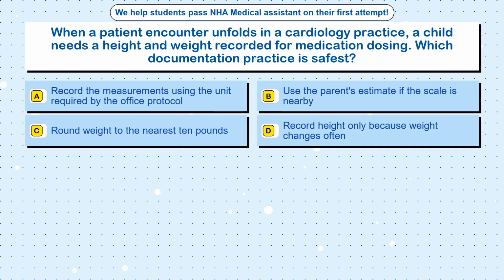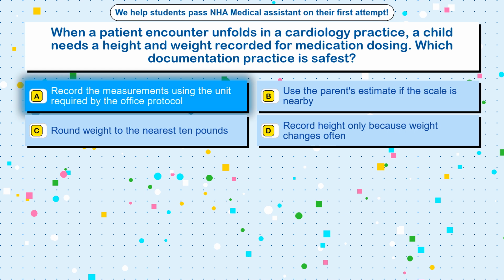Question 34. When a patient encounter unfolds in a cardiology practice, a child needs a height and weight recorded for medication dosing. Which documentation practice is safest? Option A, record the measurements using the unit required by the office protocol. Option B, use the parent's estimate if the scale is nearby. Option C, round weight to the nearest 10 pounds. Option D, record height only because weight changes often.